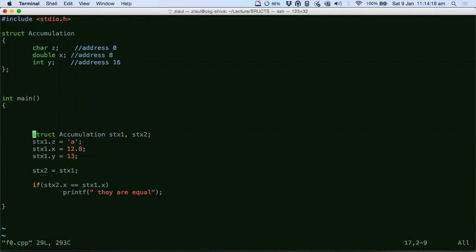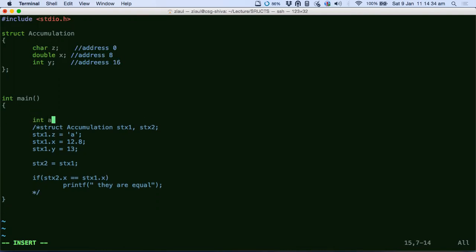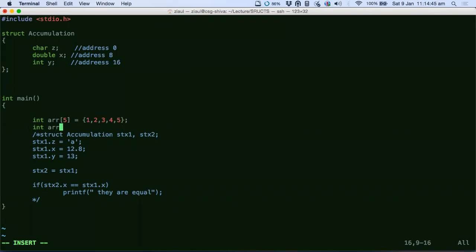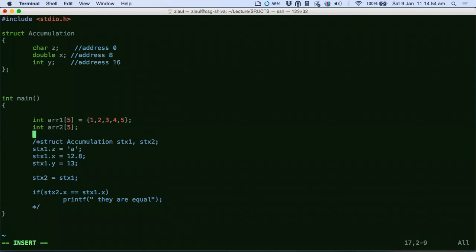Now using this concept, you can do a nice trick. Let's say, I'll just comment this part out here. So now let's say you have, I'll quickly finish it in the next 10-15 minutes, an array of 5 values: 1, 2, 3, 4, 5. You have another array, array 2, of 5 values. Now I want to copy the values inside array 1 into array 2. How do I do that?